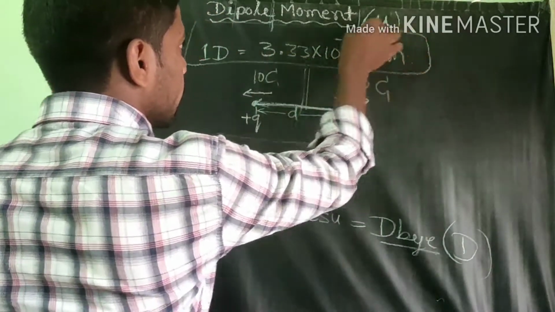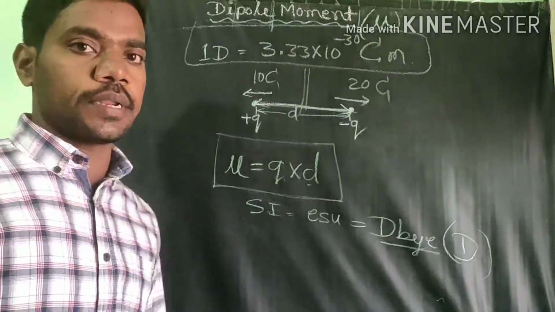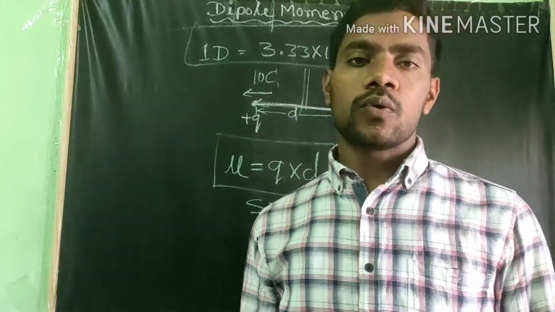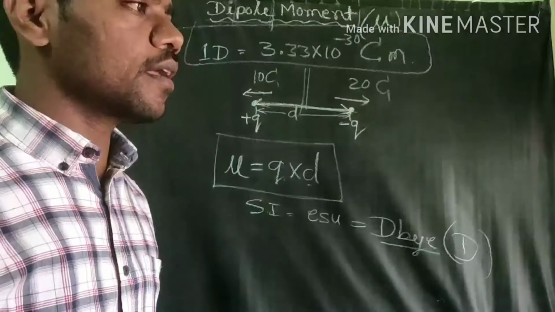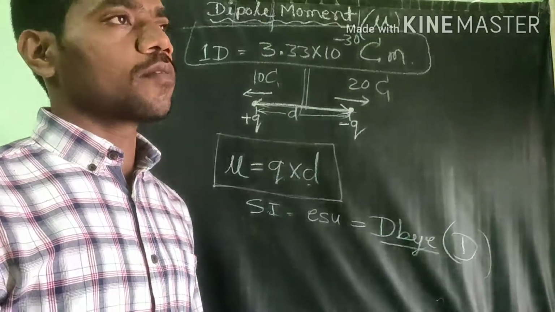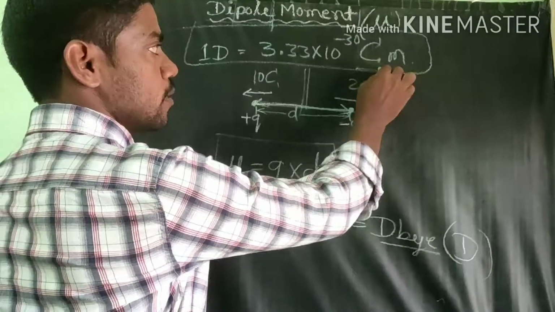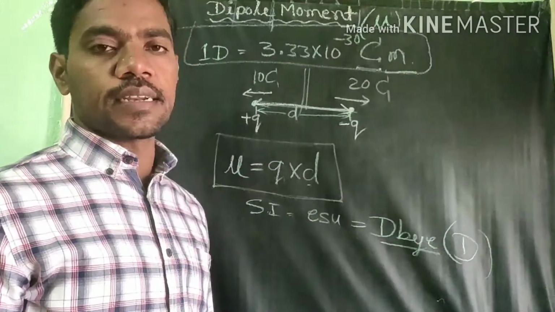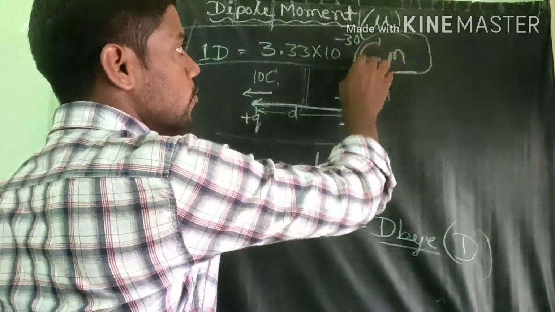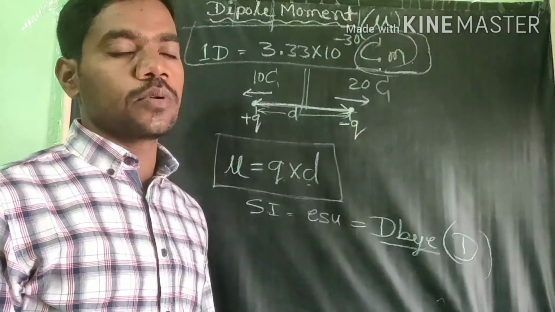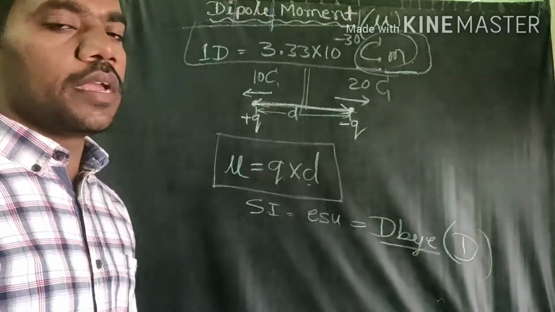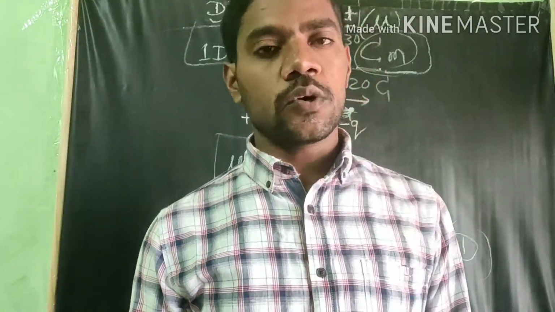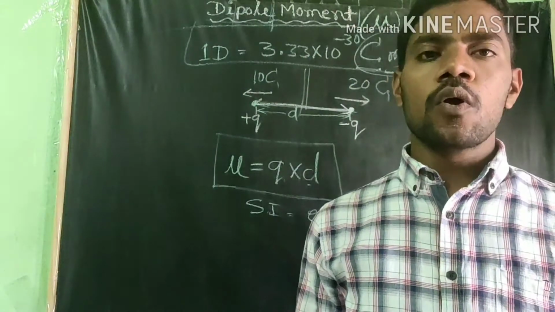Coulomb meter, dear students. This is very important. 1 Debye is equal to how much? 1 Debye equals 3.33 into 10 to the power minus 30 coulomb meter. Coulomb means unit of charge, and meter is a unit of distance. Therefore, whenever you are defining any concept, you have to define it with its units also. It is a product of charge into displacement, or perpendicular distance between the two charges. That is called dipole moment.